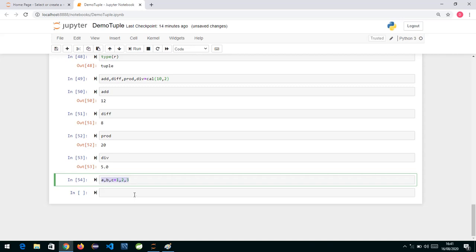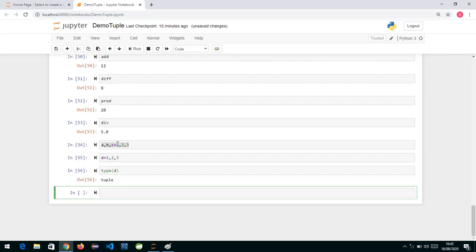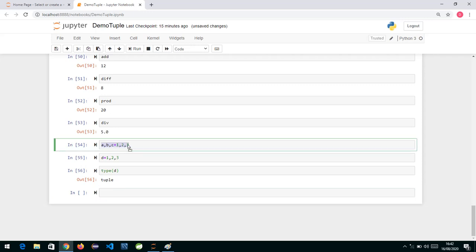So as I told you already, whenever we assign this way, with whatever variable you want to take, d is equal to 1 comma 2 comma 3, even if I don't put round brackets, by default it is a tuple only. Don't forget this. Because of that, this 1 comma 2 comma 3 is a tuple. On this spot itself it's created, and that tuple is getting unpacked into the variables a comma b comma c.